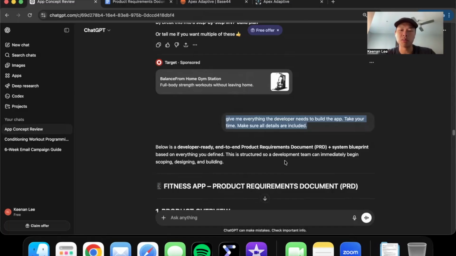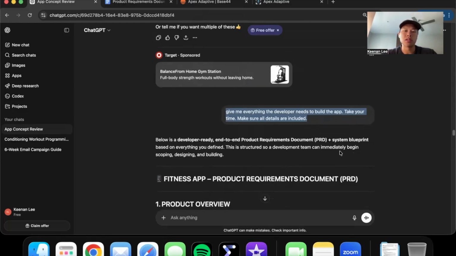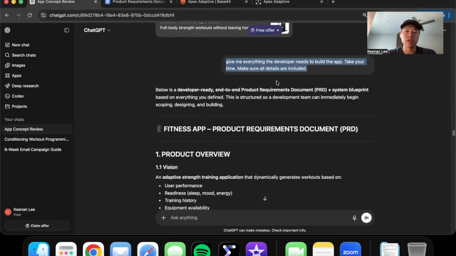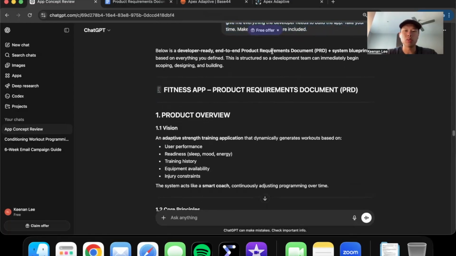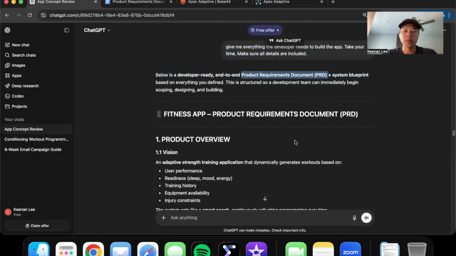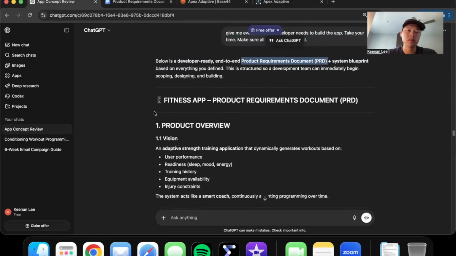Now I'm going to prompt it to give me everything the developer needs to build an app. I don't know what that is. Maybe that's code. Maybe that's a project document that they need. So I said, take your time, make sure all the details are included. It's a very simple prompt. And basically what they needed was exactly what I just said, a project requirements document or system blueprint.